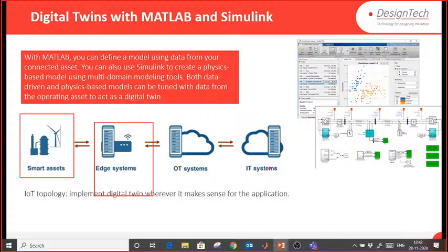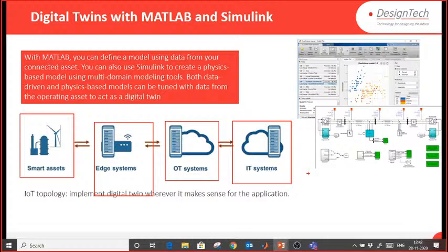OT systems and IT systems: once we are getting the data from those sensors, where are you going to log that data, where are you going to save that data, right? That is very important. So in MATLAB we provide a solution to design a prototype model using ThingSpeak, and people are using ThingSpeak in industries as well. ThingSpeak is an internet cloud where we can log the data from sensors, and further, if you have to do some kind of analysis, we have lots of modules and algorithms available.